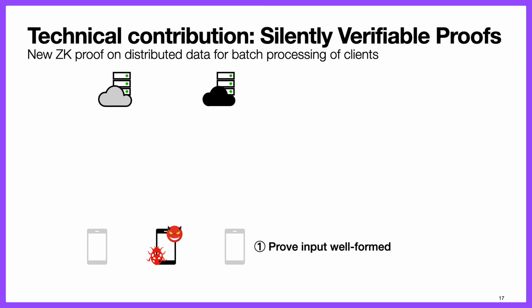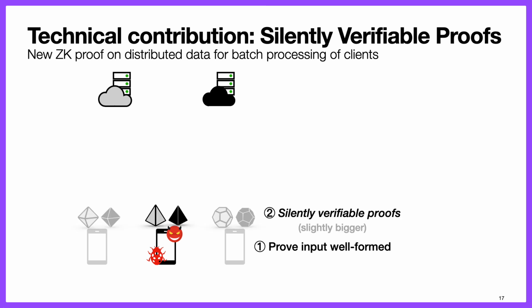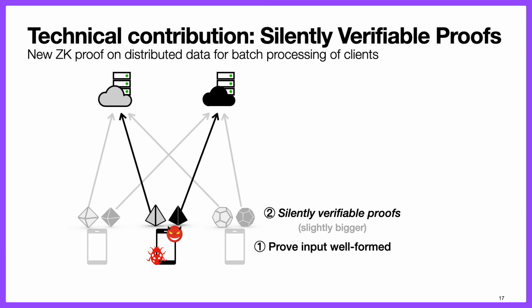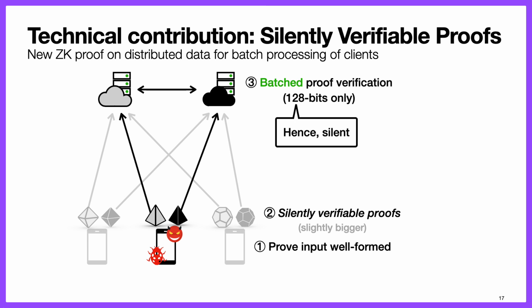So the setup is the same as before, but rather than using the proofs from before, if we use silently verifiable proofs, which are slightly bigger in size, then the servers can actually do a batched proof verification. So they only need to exchange, let's say, 128 bits, and that is enough to verify as many proofs as they want. And because of this low communication is why we call these proofs silently verifiable.